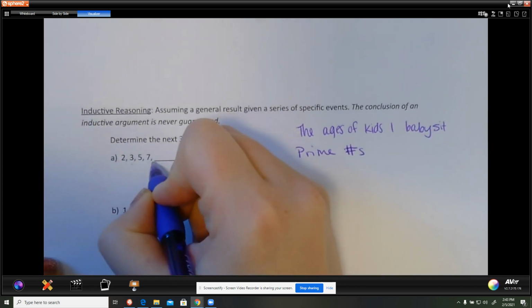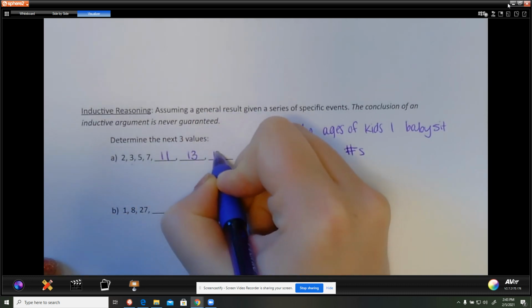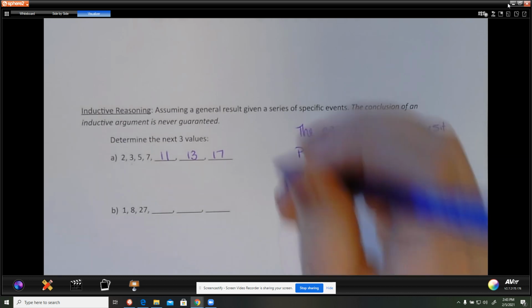The next prime number would be 11, and then 13, and then 17. But it's not guaranteed. What if it had been the ages that you went to Disneyland, or the number of months since you've seen cousins? It could be all sorts of different numbers. That's what I went with.